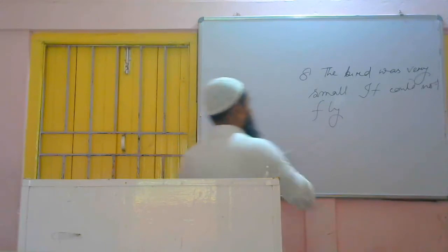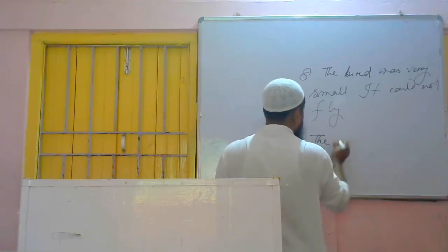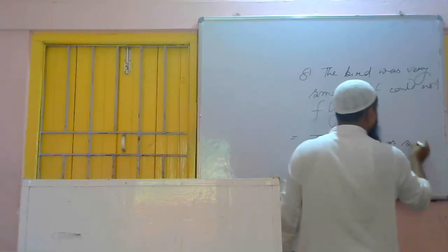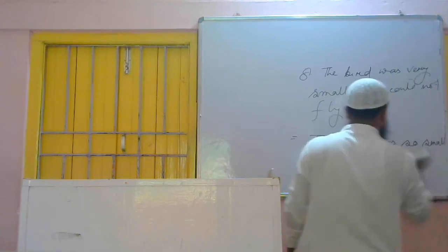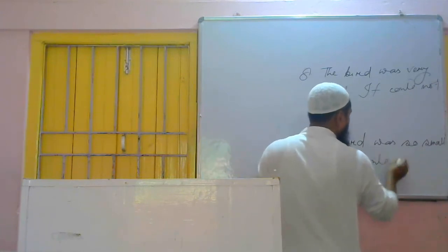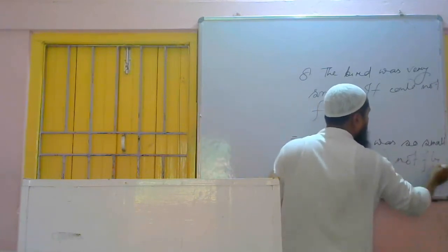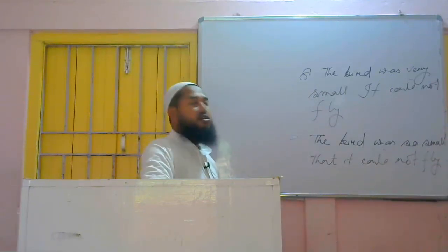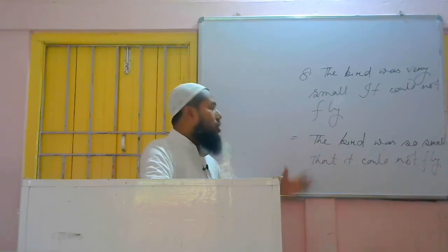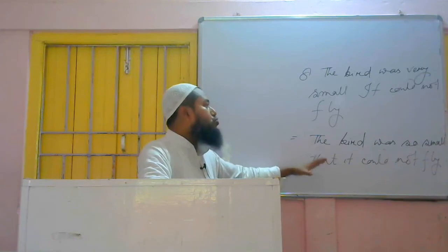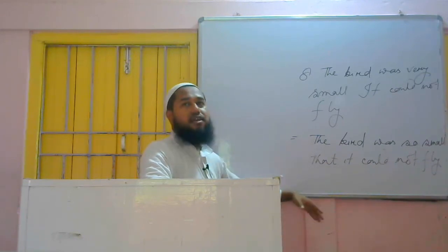Let's see. The bird was so small that it could not fly. You can write the bird was so small that it could not fly. Using "so that" also we can write the answer. This is also correct. The earlier answer is also correct. So wherever I am giving you two or three options, all the answers are correct.